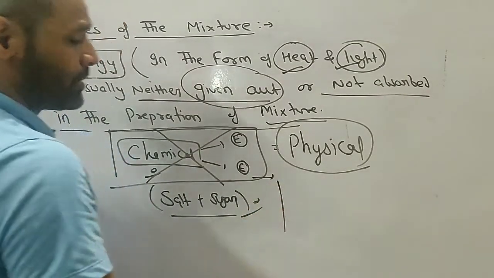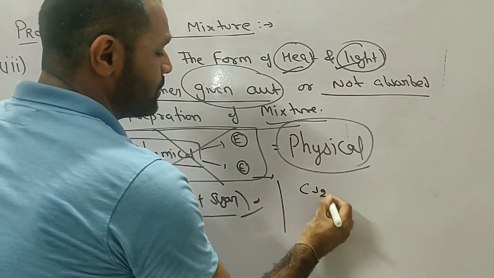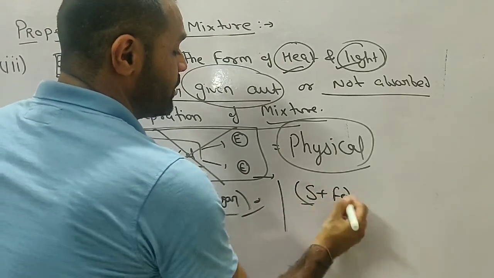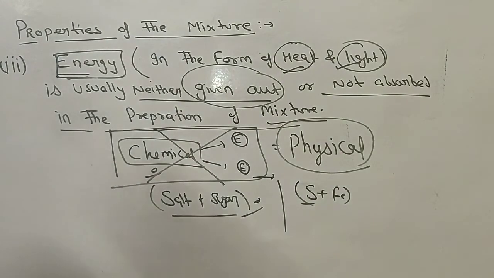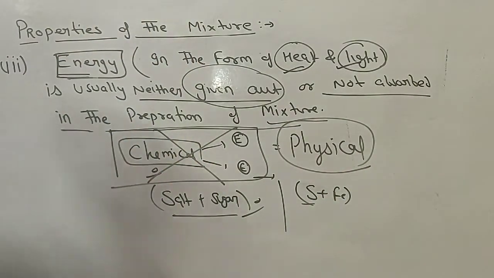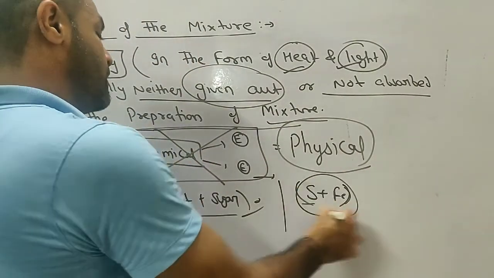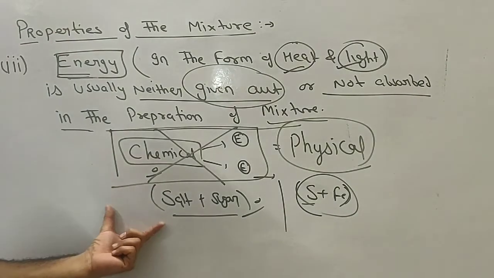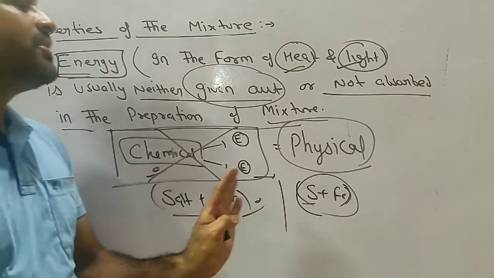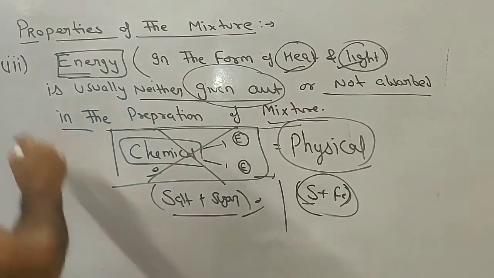As we discussed about the mixture of say sulfur and iron, the same thing, no change in the energy, it is not given out and not absorbed. So that is a physical process. That is why in the case of mixture we can say that no change in energy takes place. Okay.